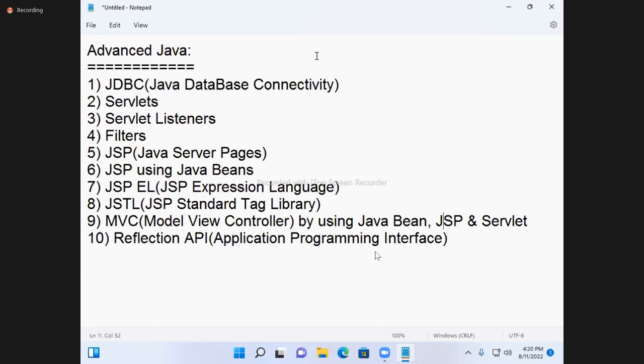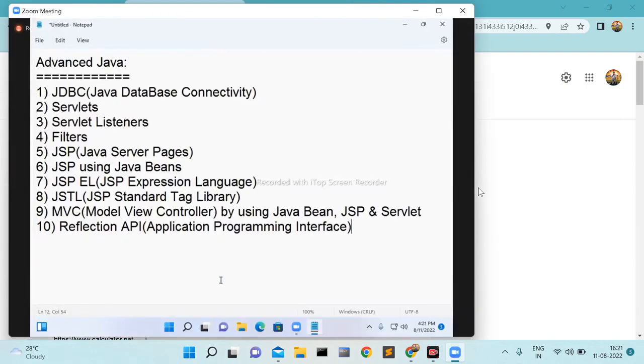These are the topics that come under advanced Java. Those who came today, note down the advanced Java content.